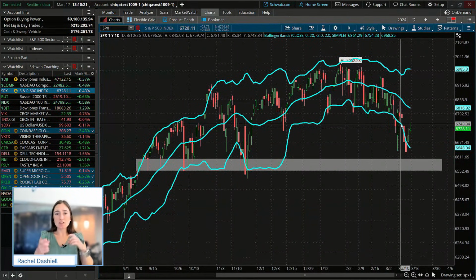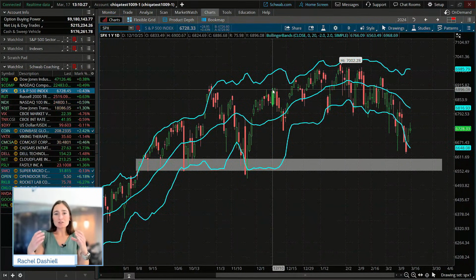So these Bollinger Bands are going to essentially contain 95% of the price action. If we think about a normal distribution curve, 2 standard deviations away encompasses about 95% of the price action. So that's a very large percentage. But because volatility is mean reverting, we will have breakouts from these bands, and this is where you get those tail events.